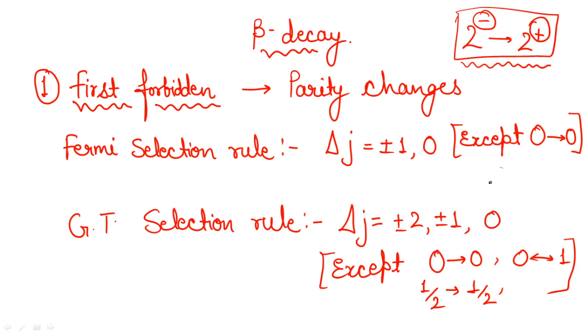Also, if you will see, parity is going to get changed. So here, both the Fermi and the Gamow-Teller, as per both, it is satisfying the condition we have considered. Clear? Now this was as per the first forbidden case. But when we are going to consider the second forbidden, what is the selection rule corresponding to that? Let's talk about it now.